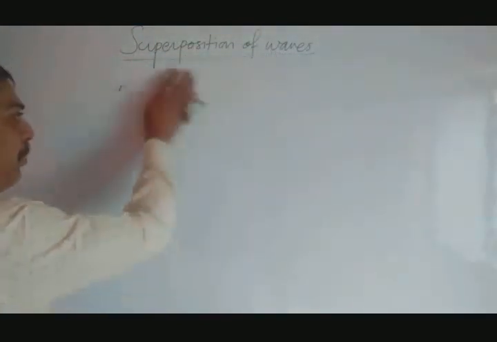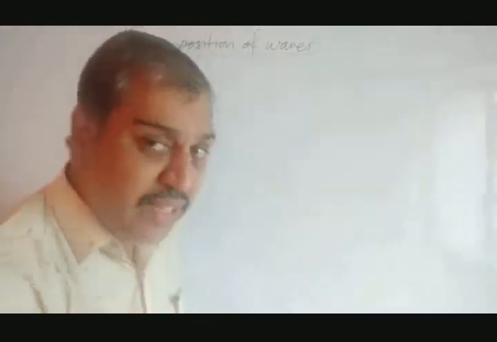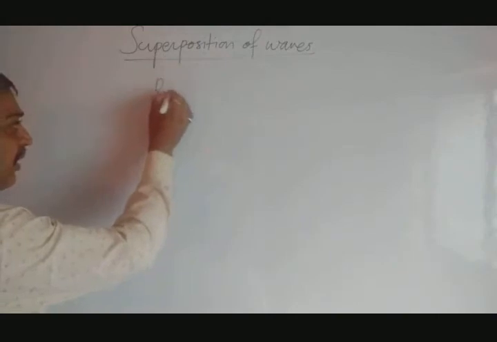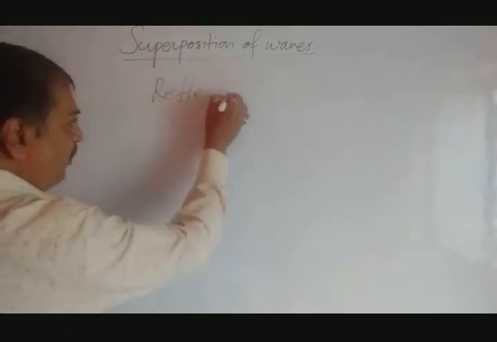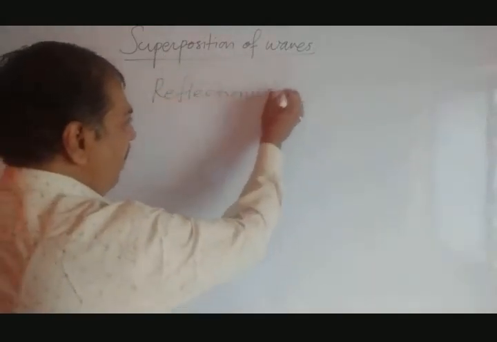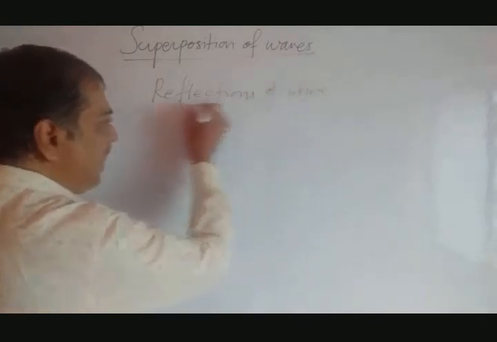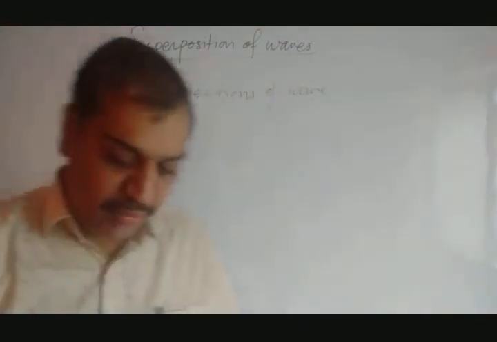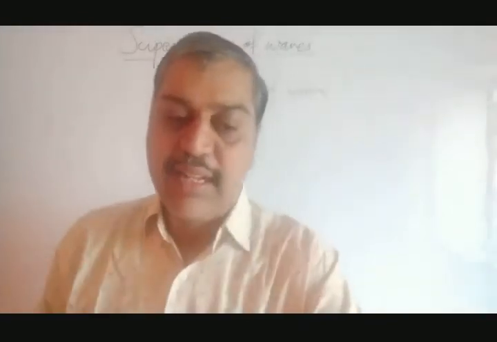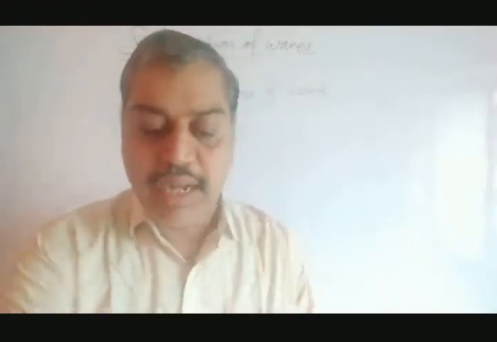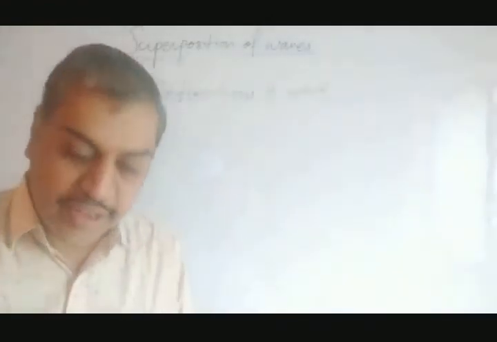Let's go further. So these things we have seen: what a progressive wave is, and the properties of a progressive wave that we have learned. Now let's go to reflection of waves. How do waves get reflected? So let's see reflection. As we know that light gets reflected, in the same way the wave gets reflected. So that reflection we have to see.